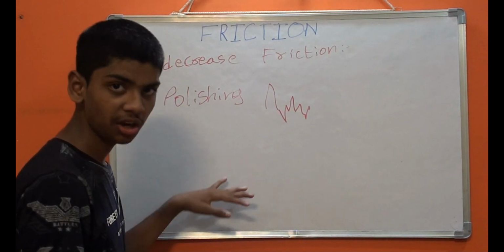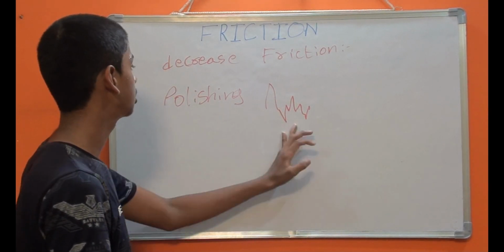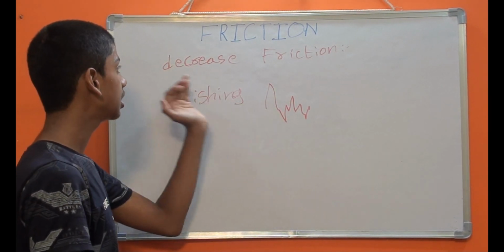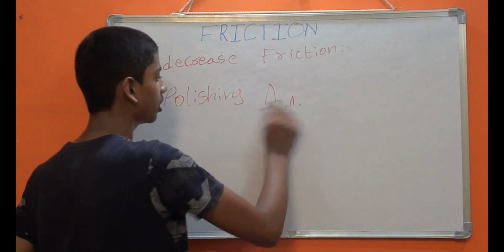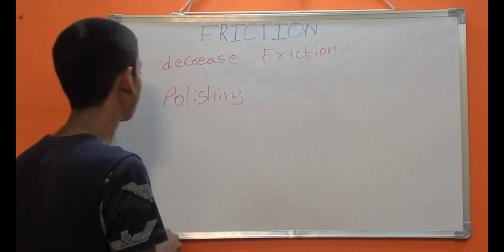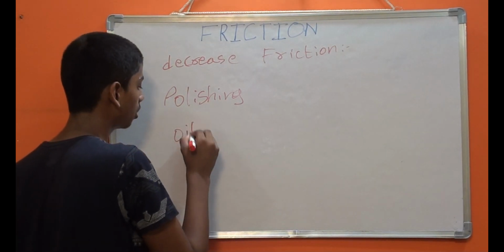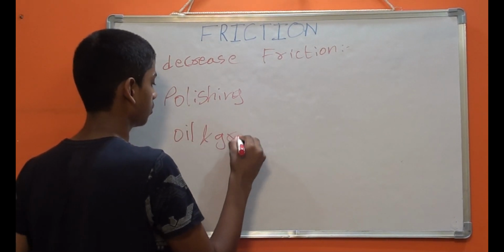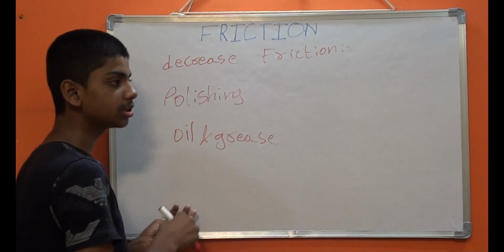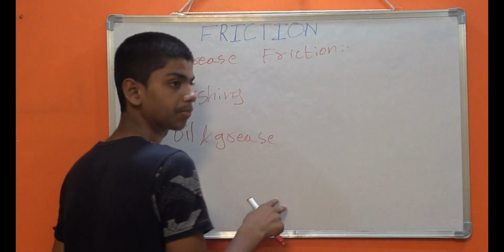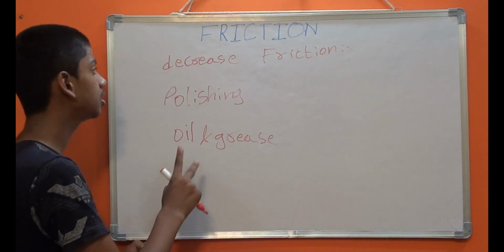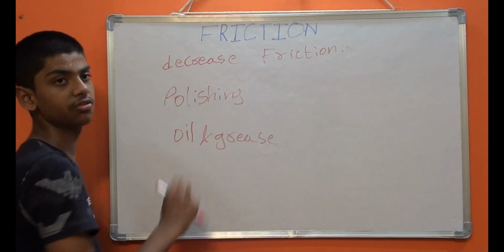These hills and valleys are removed by polishing, hence it decreases friction. Another way is applying oil and grease, to let the body slide easily.